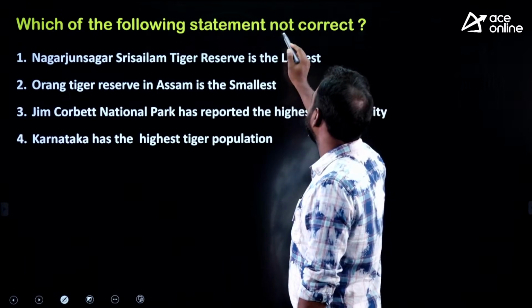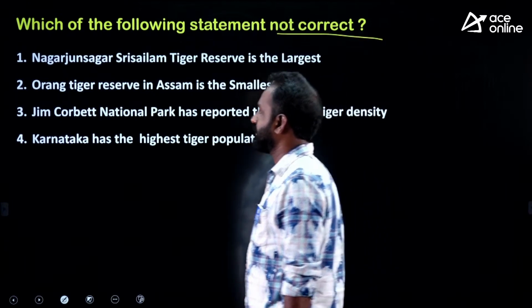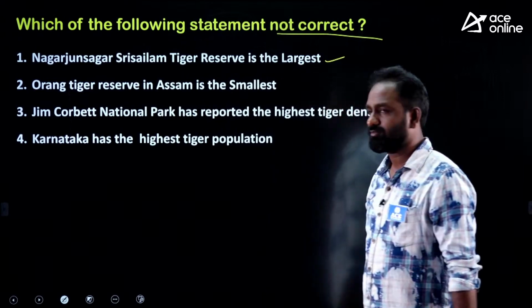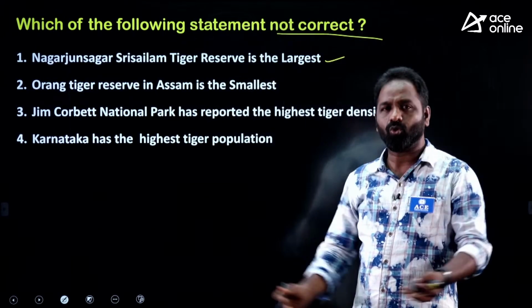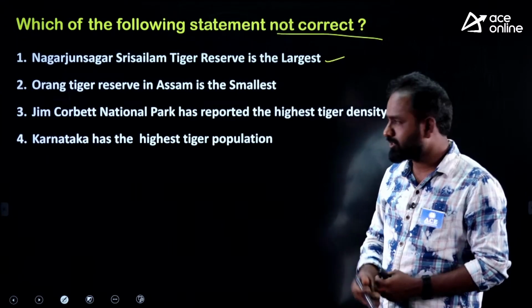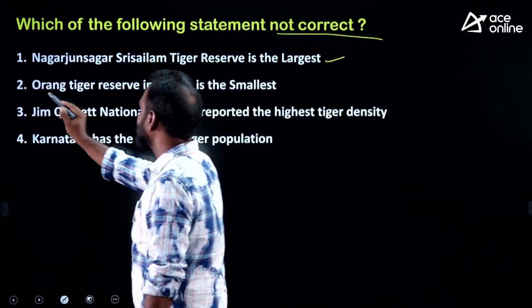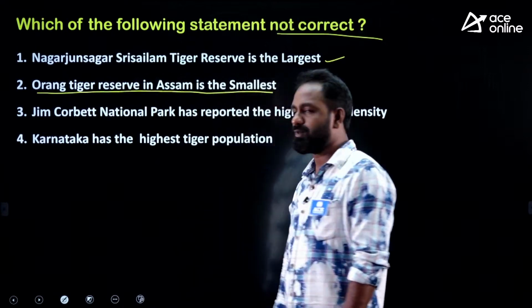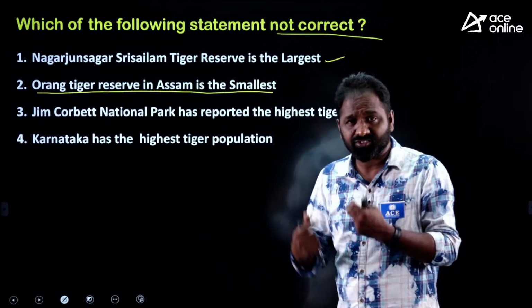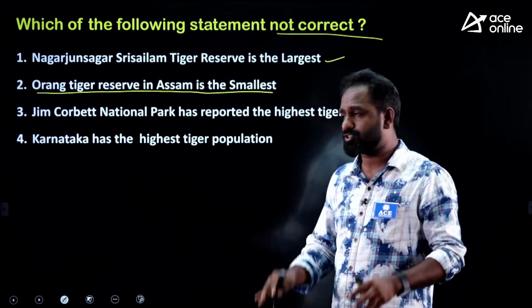I am asking a question on tiger reserves because recently the census was released. So which of the following statements is not correct? First statement, Nagarjuna Sagar Srisailam Tiger Reserve is the largest in terms of core area. Next, Orange Tiger Reserve in Assam is the smallest in terms of core area. Okay, I'm reading the statements. I'm not telling which is right, which is wrong.